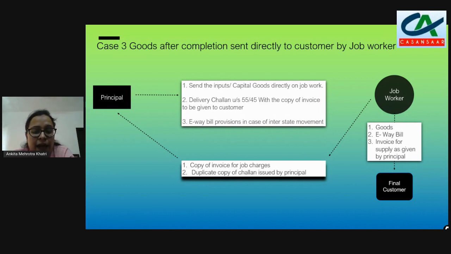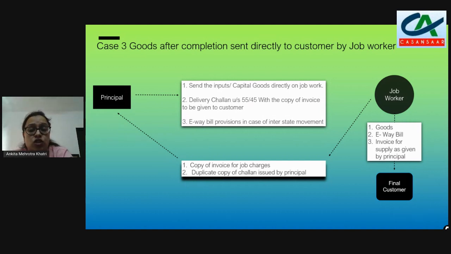Now, job worker, after packaging the goods, will send these goods to the final customer. E-way bill, yes. How we'll prepare the e-way bill, we'll come back to in the next topic. The invoice, which has been sent by the principal to the job worker for delivering to the final customer. So, job worker will deliver these goods to the final customer. Now, job worker will issue the invoice of his job charges to the principal and return back the challan duplicate copy to close the challan. Once the challan has been issued, then to close it, we have to give back the challan to close that process.